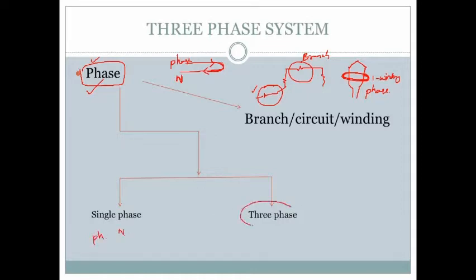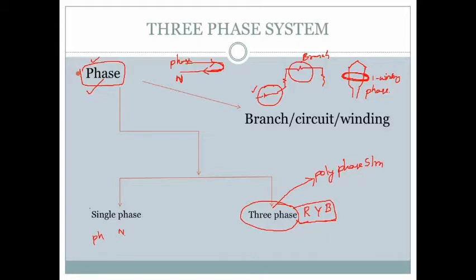Whereas in three phases there are three coils R, Y and B. The number of phases is three, so the system is called a three-phase system. If more numbers of phases are accommodated, that system is called a polyphase system.